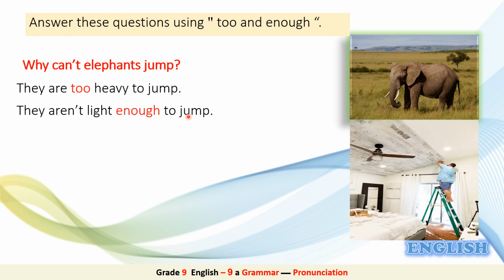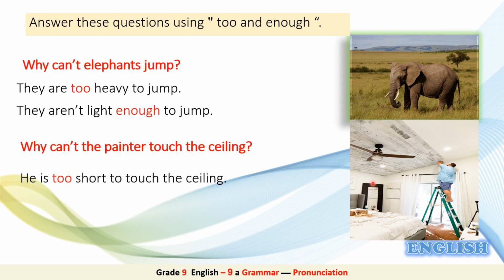Now look at this picture. This is a painter. He is painting the ceiling. He is using a ladder. Now, why can't the painter touch the ceiling? Excellent. Because he is too short to touch the ceiling. We use too followed by the adjective short to give a negative meaning. He is too short to touch the ceiling.